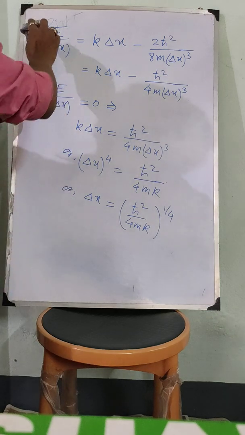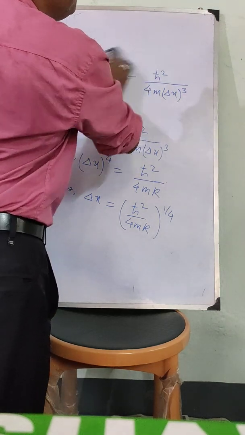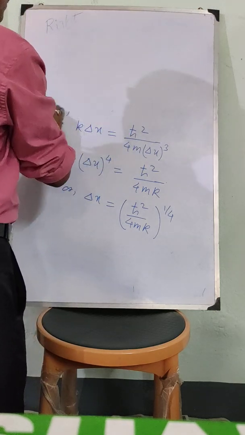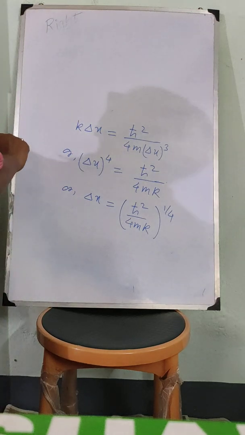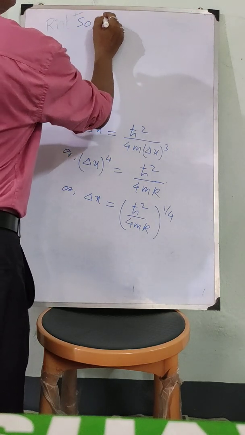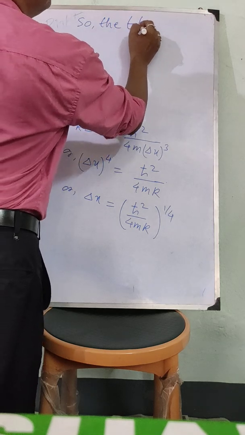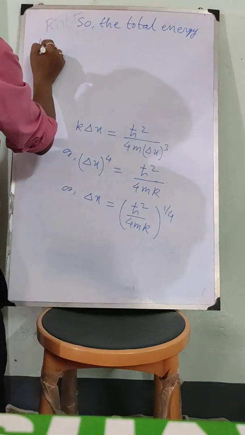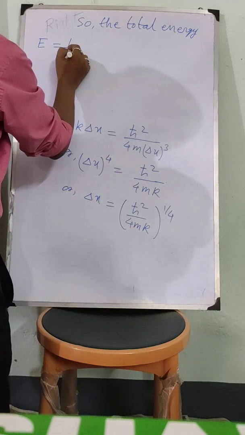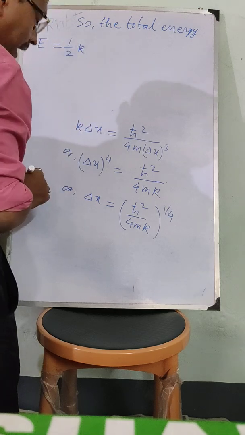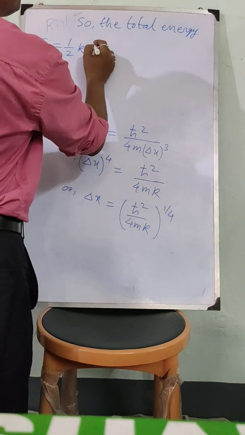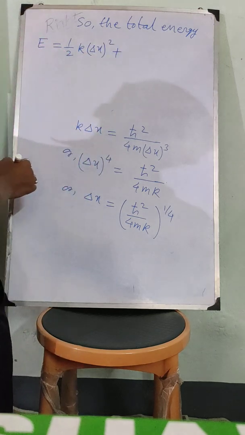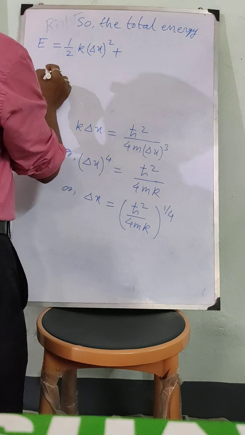So the total energy E is equal to half k delta x whole square plus p square by twice m. Now what is p?